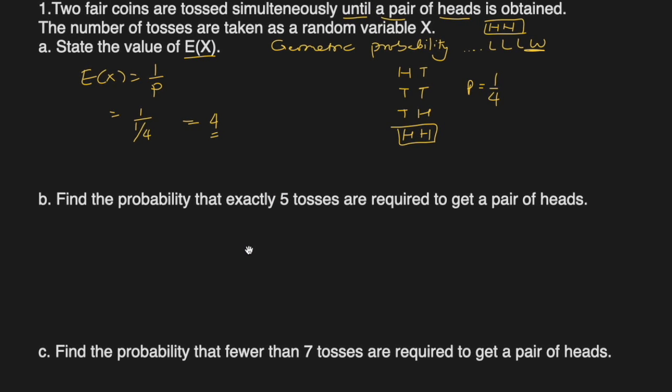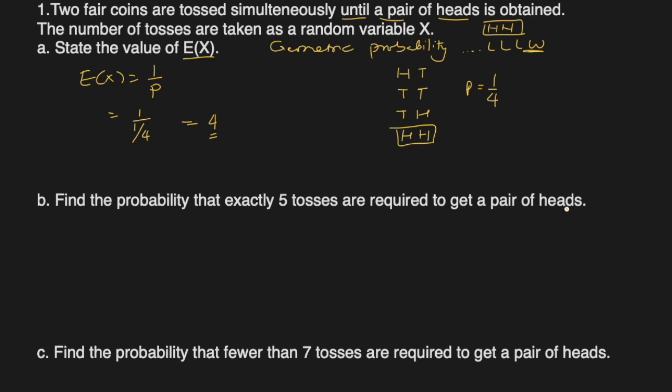Next, the probability that exactly 5 tosses are required to get a pair of heads. So we want to find the probability that X is equal to 5. What it means is that we get failures 4 times, and then finally a success. So what is the probability of a failure in this case? If the probability of success is 1/4, the probability of failure q is 1 minus 1/4, which is 3/4.